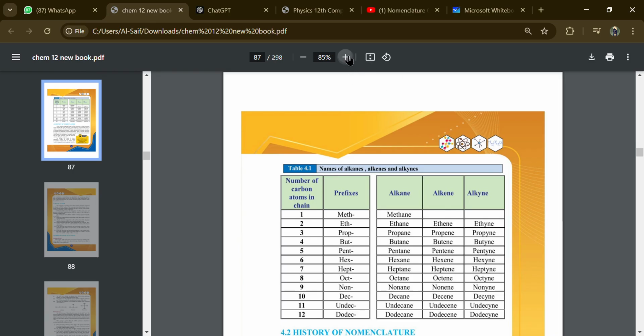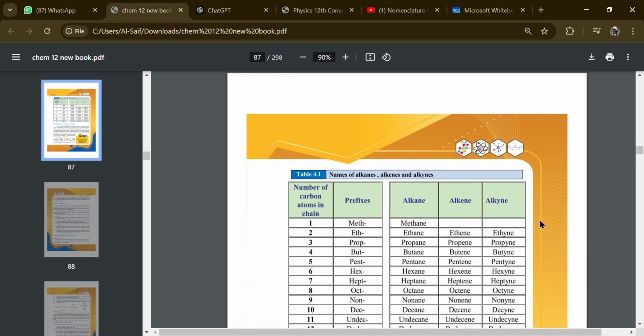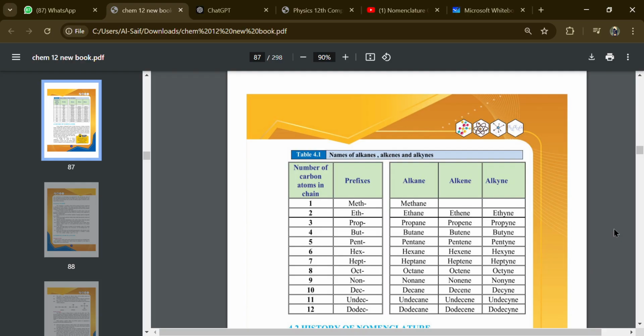Here you can view the prefixes that are being used, and here you can see the alkanes: methane, ethane, propane, butane, pentane, hexane, heptane, octane, nonane, decane, undecane, and dodecane. Now undecane and dodecane are usually not considered since we do have the nomenclature till 10, so we'll only consider things till 10.